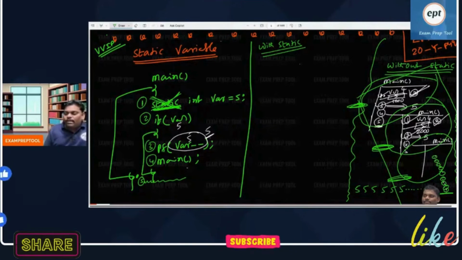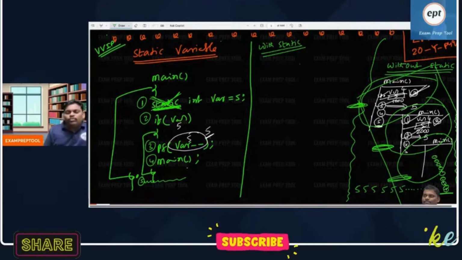Suppose no option is there except infinite loop. Stack Overflow error message option is not there, only infinite loop is there.